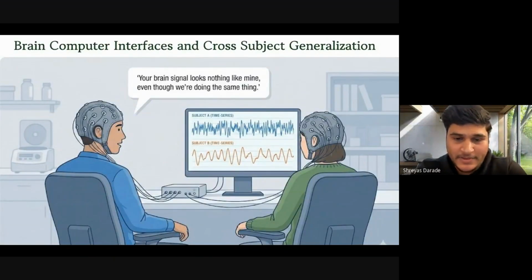You've probably seen EEG waveforms before, but here's the surprising part. Two people doing the exact same task can produce majorly different temporal brain signals due to a lot of external factors and noise. Models can latch on to these differences and that's why they fail on new subjects.